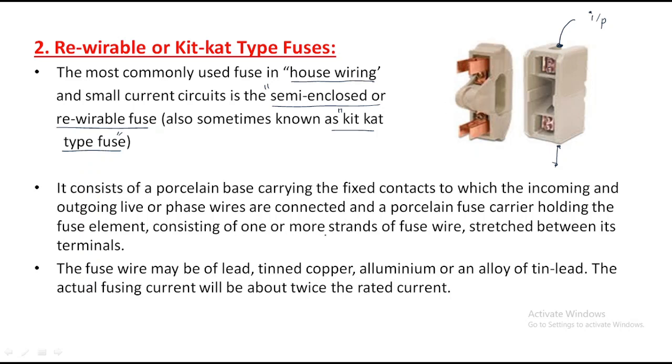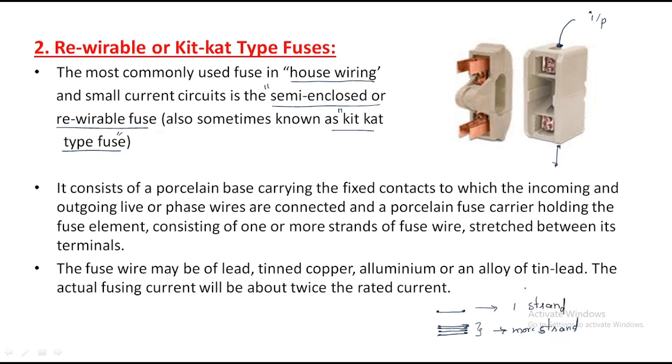It consists of one or more strands of fuse wire. One or more strands means this is one strand. If we have a larger number of wires, it is called more strands. If we have a single wire, we call it one strand only.